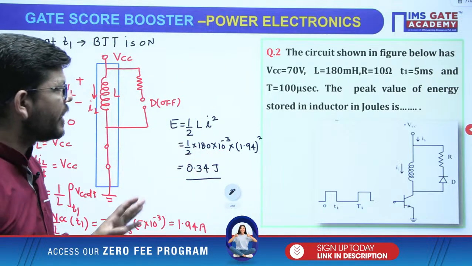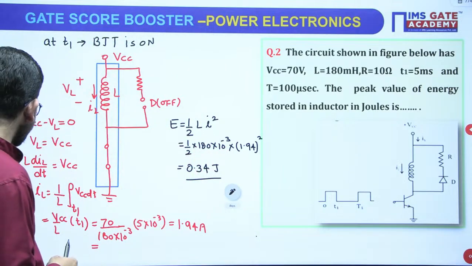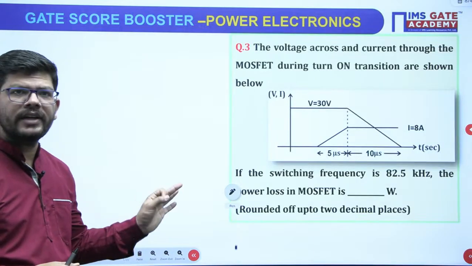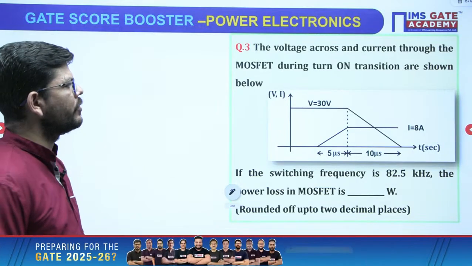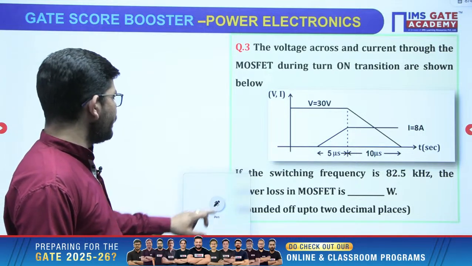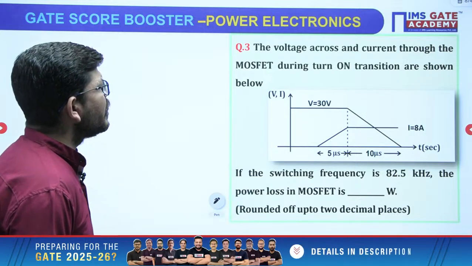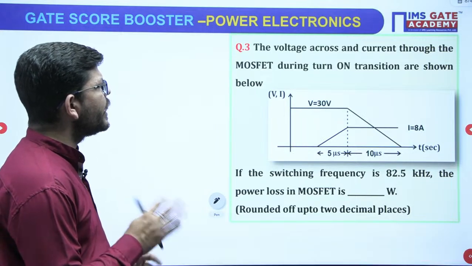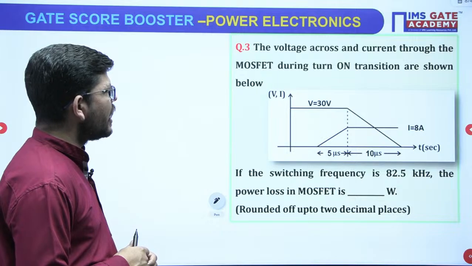Okay, so it's a very good question. You can expect this question in the exam. Now after that, moving towards the next question. So this is our third question. And what is given in this question? The voltage across and current through the MOSFET during turn on transition are shown below.